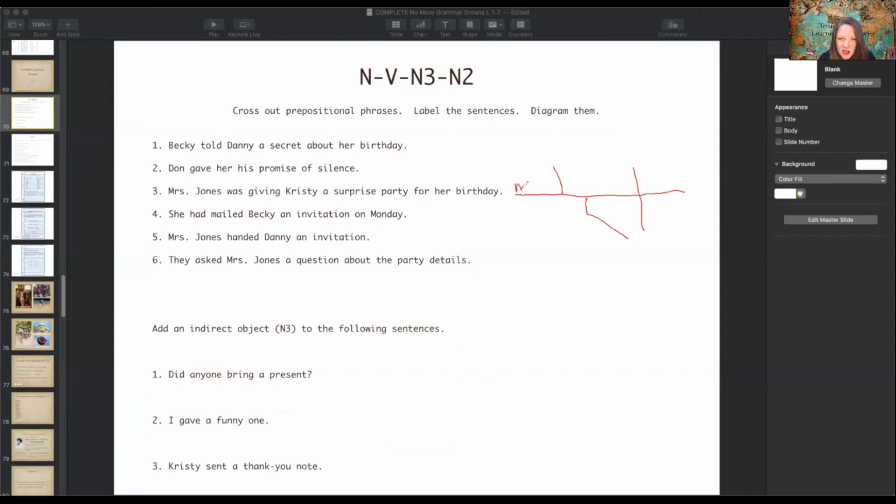You have Mrs. Jones right here. Okay, I'm going to shorten it just for time's sake. Was giving is here. Invitation is in that third line. And Becky is in this one here because she's the indirect object.